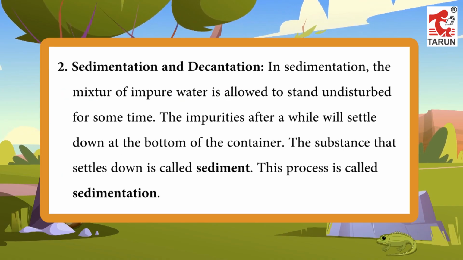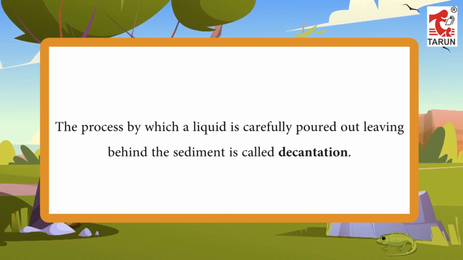In sedimentation, the mixture of impure water is allowed to stand undisturbed for some time. The impurities after a while will settle down at the bottom of the container. The substance that settles down is called sediment. This process is called sedimentation. The process by which a liquid is carefully poured out leaving behind the sediment is called decantation.